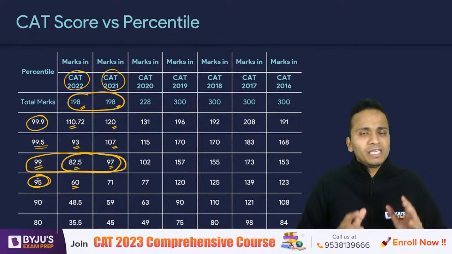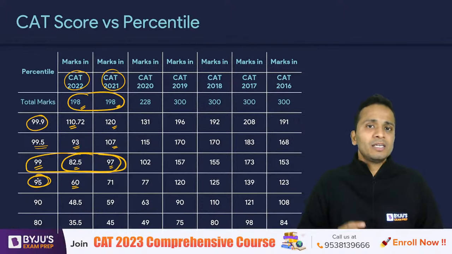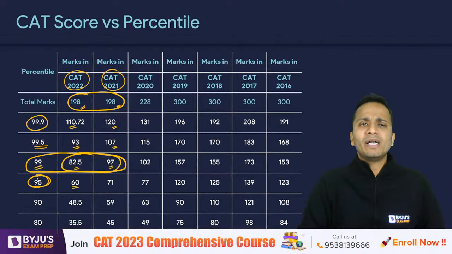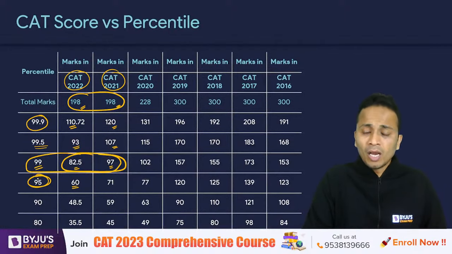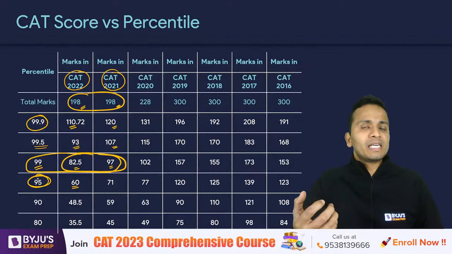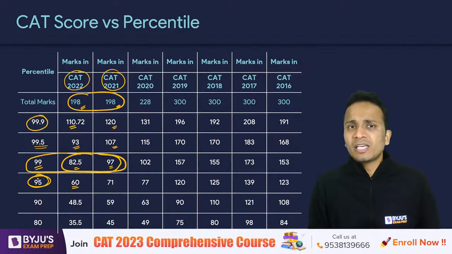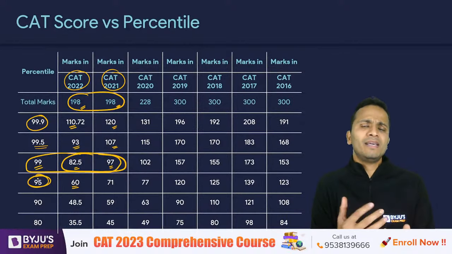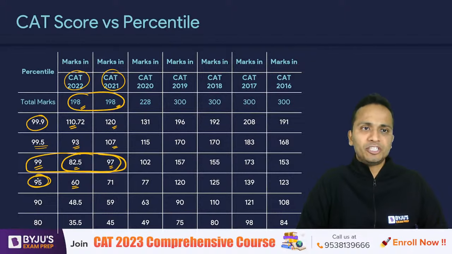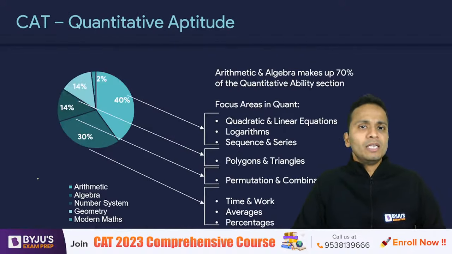All right, so please keep all these things in mind, keep all these target scores in your mind while you will be attempting CAT 2023, because I don't want any one of you to set up unrealistic targets in front of you and thereby collapse, not able to perform at the time of examination. All right, now let's talk about the quantitative aptitude section.